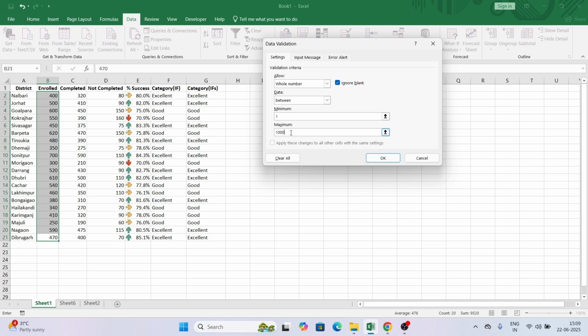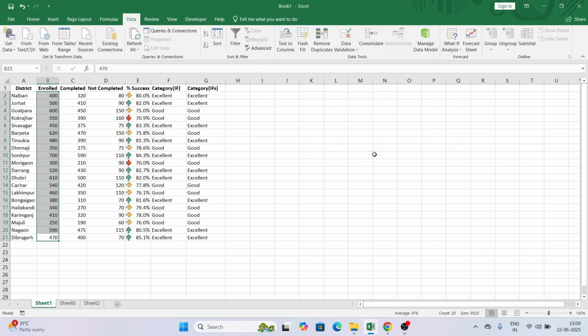There are also other types of data validation: whole number, less than, decimal, everything is there. Based on the question's demand, it is whole number between 1 to 1000. Now if I hit OK, the data validation has been added. Let's see. Earlier we were able to enter 1470.